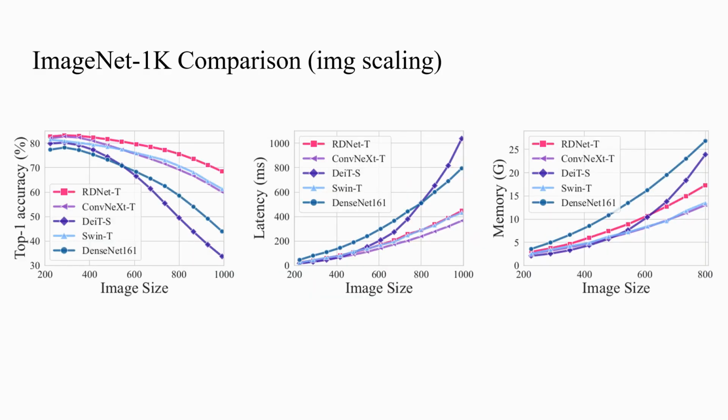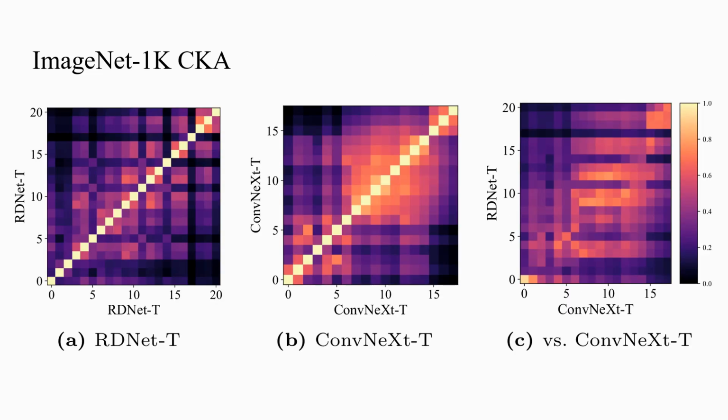Our RDNet retains all the advantages of DenseNet while brilliantly resolving its issues. Please refer to the figure on the far left. When comparing various models trained on 224 image resolution, both DenseNet and RDNet, utilizing dense connections, show robustness based on image size. The middle and right figures demonstrate RDNet has stabilized latency and memory increases compared to the original DenseNet when varying image sizes. In addition, our CKA analysis revealed that RDNet produced a significantly diverse range of features compared to ConvNext.